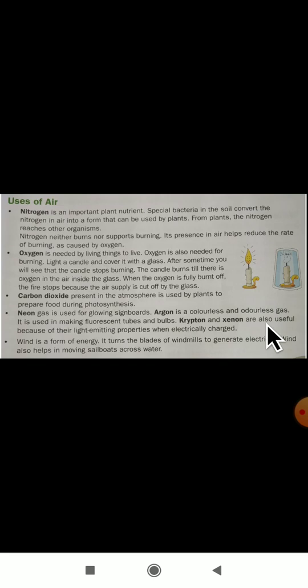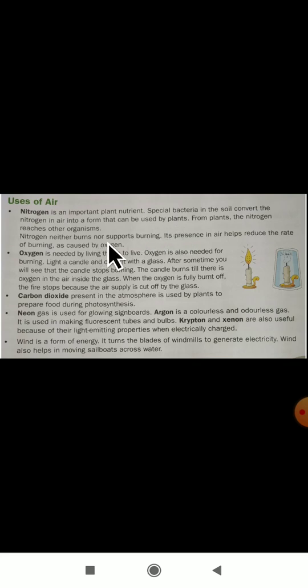Next, let us see some of the uses of air. Air has nitrogen gas. How much percent of nitrogen? Do you all remember? I have told you already. Nitrogen is 78%. It is one of the gases present in air. It is an important plant nutrient. Special bacteria in the soil convert the nitrogen in air into a form that can be used by the plants. From plants, the nitrogen reaches other organisms.